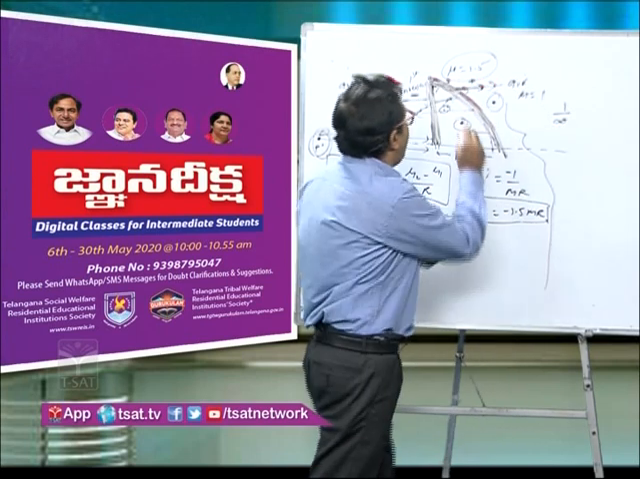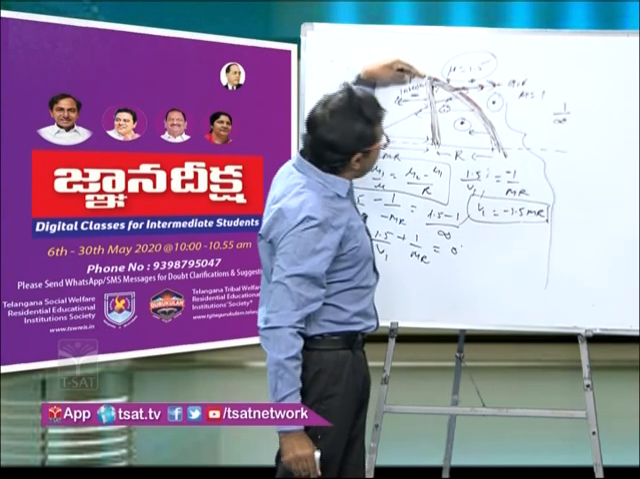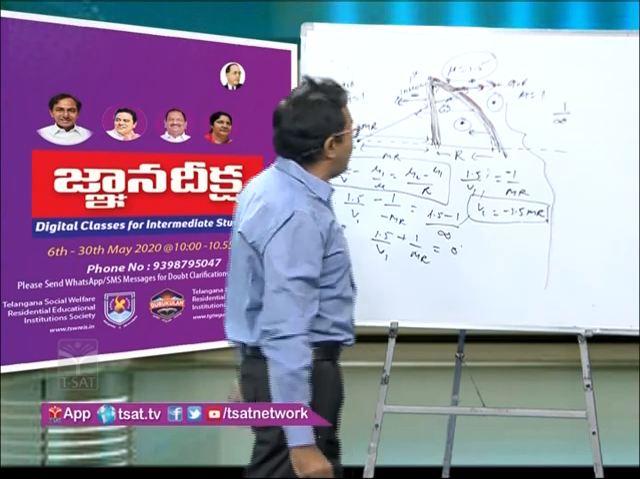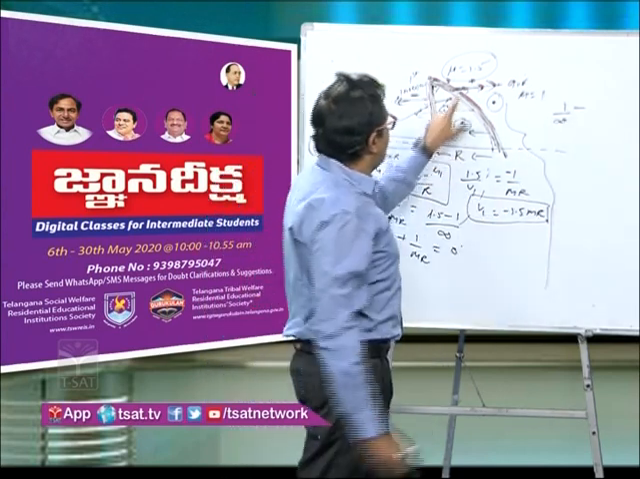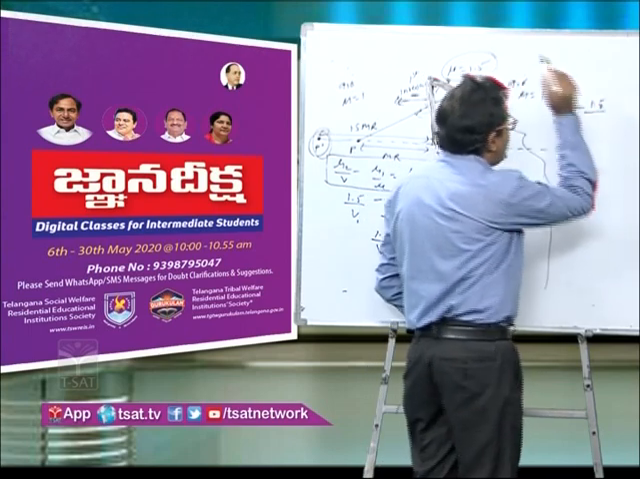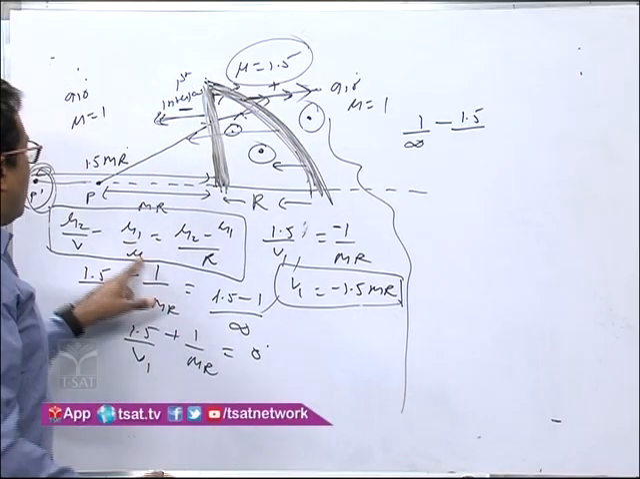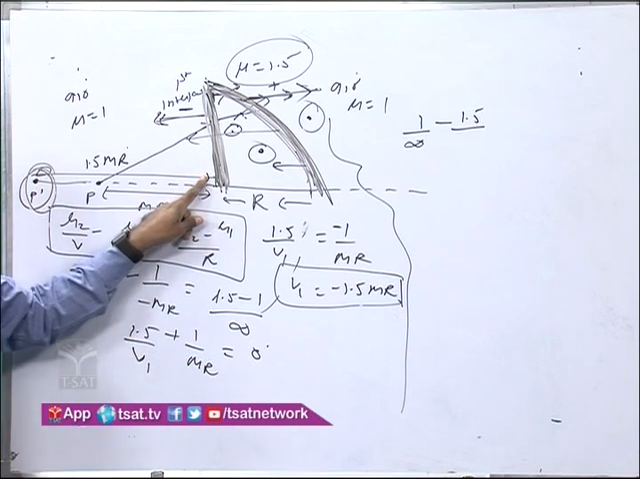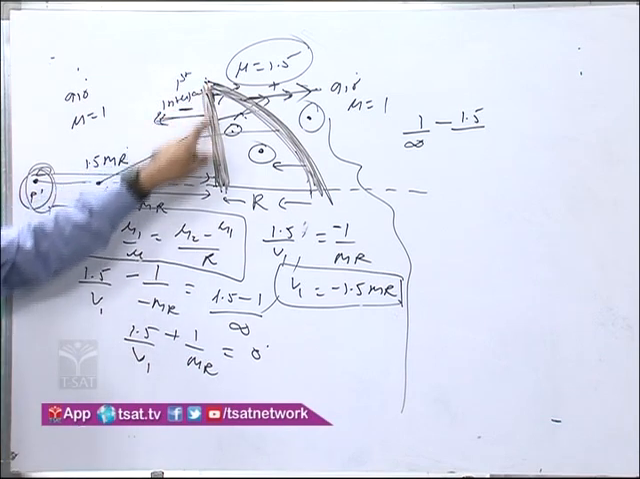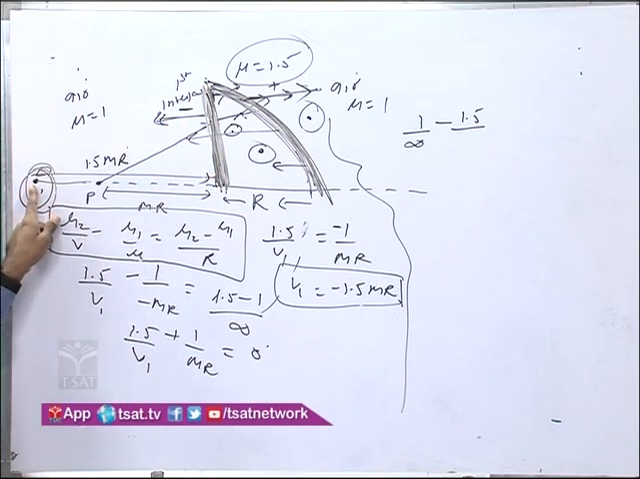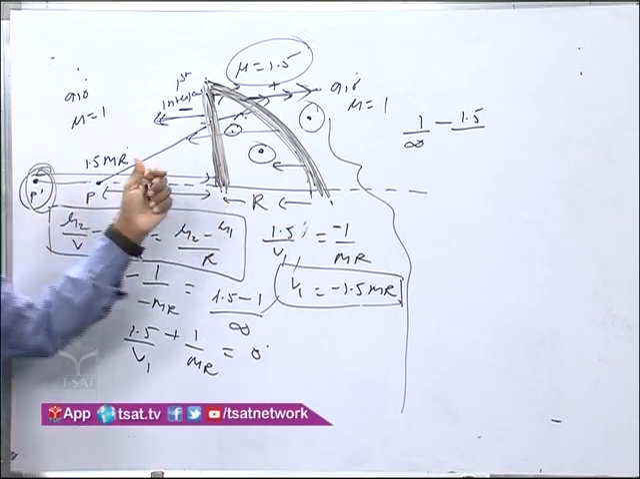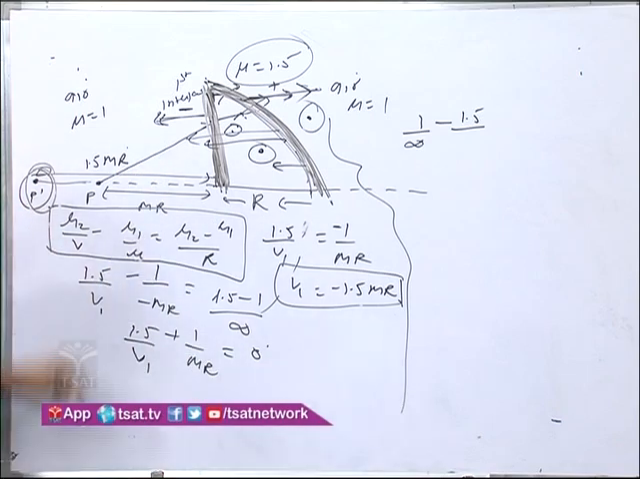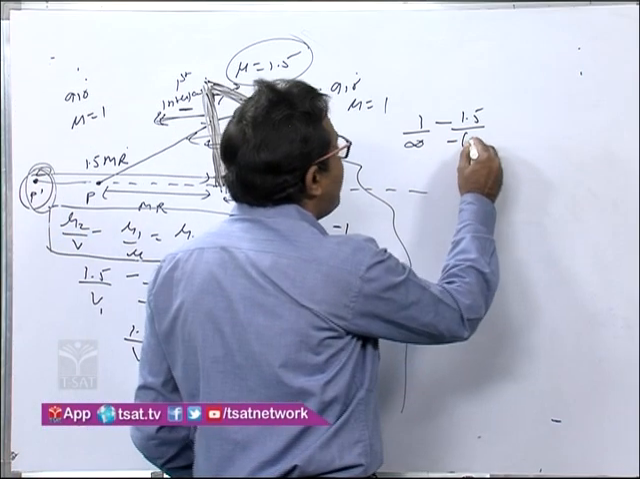Infinity, because the ray finally refracted becoming parallel to the axis, so this will be infinity, minus mu1, that is 1.5 upon u. Now the image formed by the first surface will act as an object, so you have to measure the distance of the object from the second interface. That will be r plus mr, but that too in this direction, so this will be taken as negative. This will be minus of mr